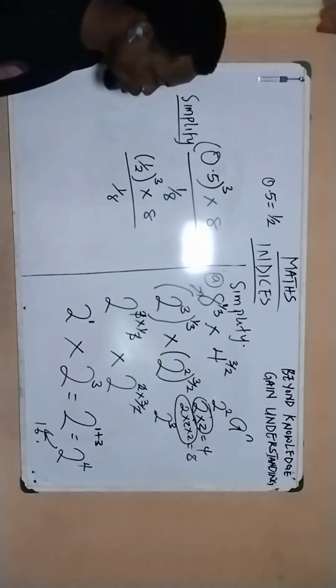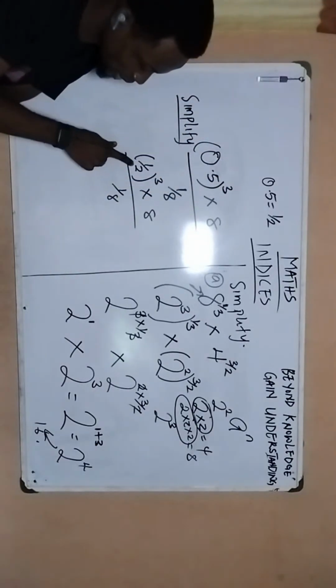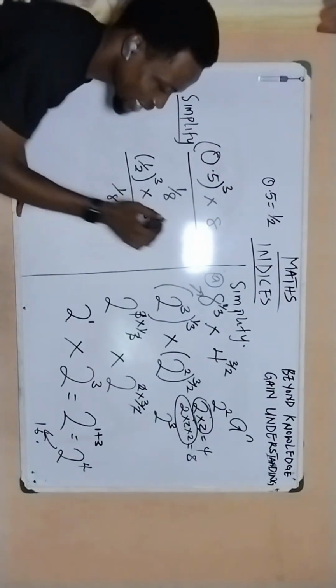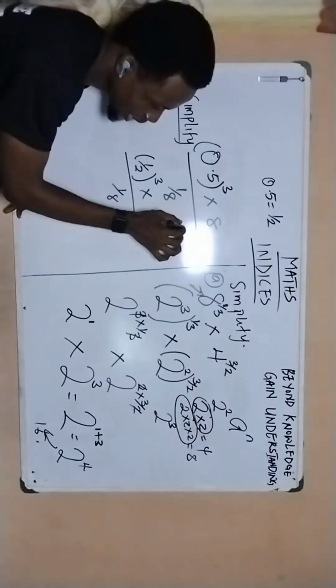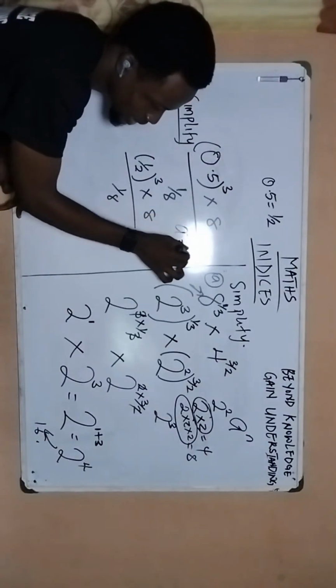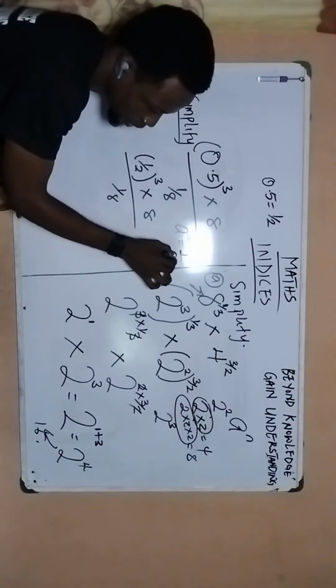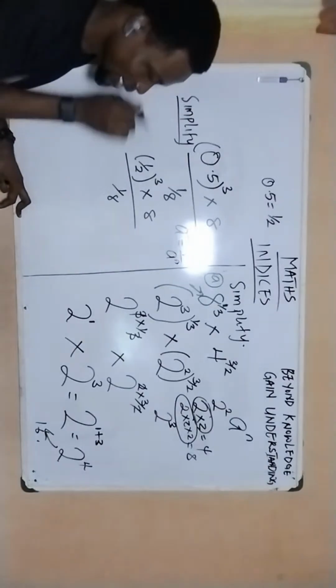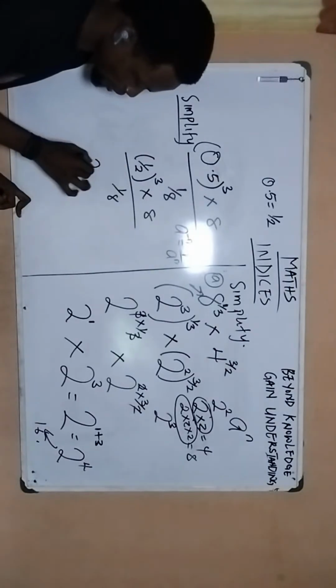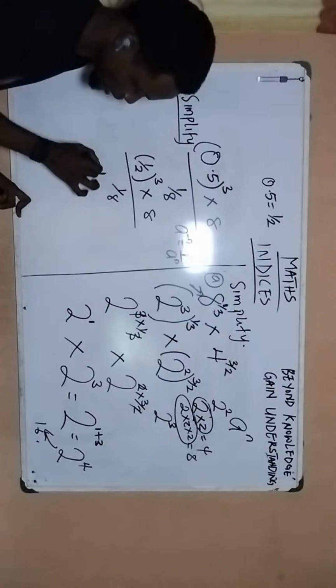So the next thing I'm going to do is, I have 2 here. I know from one of the rules or laws of indices that if I have something a to the power of minus n, it is the same thing as 1 over a to the power of n. So if that is the case, I can rearrange this 1 over 2 to simply be 2 raised to the power of minus 1.